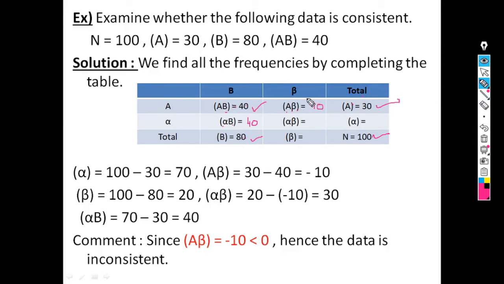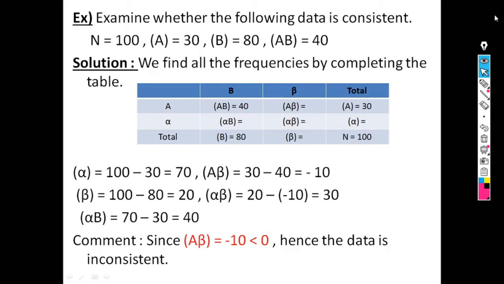So this frequency is negative, so we can directly say our data is inconsistent, but we can calculate the remaining frequencies also. So here beta is equal to n minus b, that is 100 minus 80, which is equal to 20. Similarly alpha is equal to n minus a, that is 100 minus 30, which is equal to 70. Now alpha beta is equal to alpha minus alpha b, that is 70 minus 30... 70 minus 40, which is equal to 30. Since this value A beta is minus 10, which is less than 0, hence the given example is also inconsistent. In this way we can check the consistency of the data.